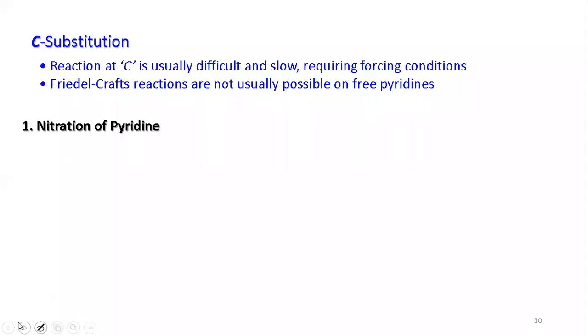Now we are moving to the nitration reaction. Okay, so in nitration of pyridine, as you have understood, it is the N center which is more reactive. So if you use the mixed acid at room temperature, nothing is going to work.